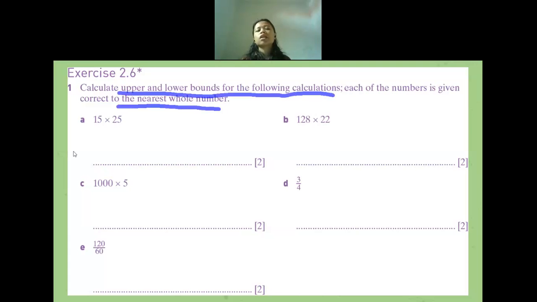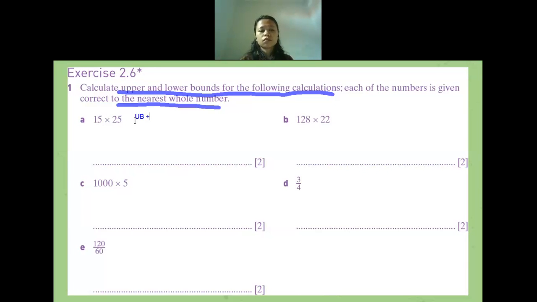So what does it mean? Because we are going to find the upper bound and lower bound of a calculation, it means we need to find the upper bound and lower bound of each number first. Do not calculate and then find the upper bound and lower bound. So for 15, what are the upper bound and lower bound of 15? Anyone want to help me?